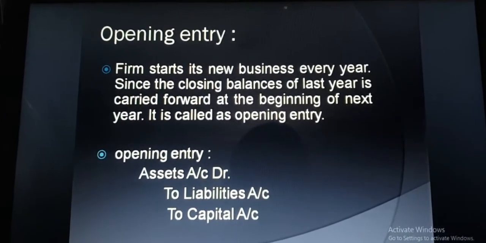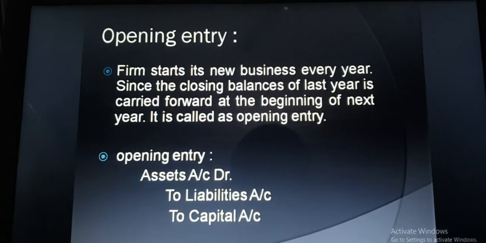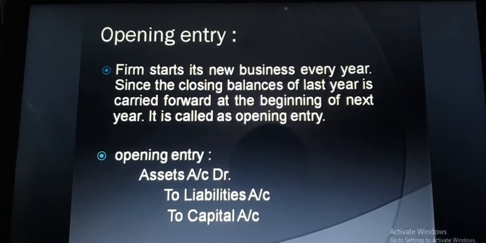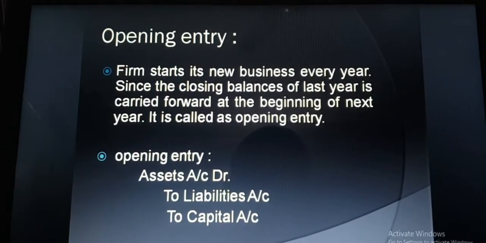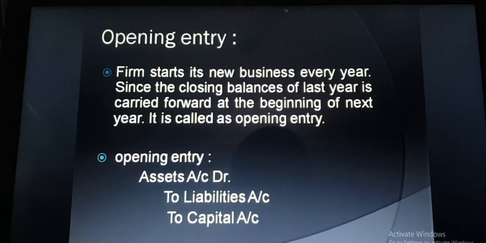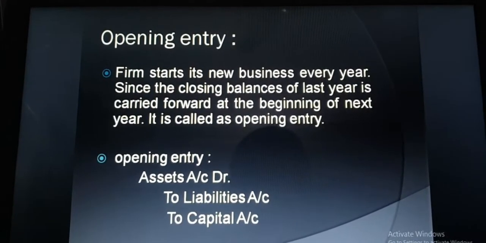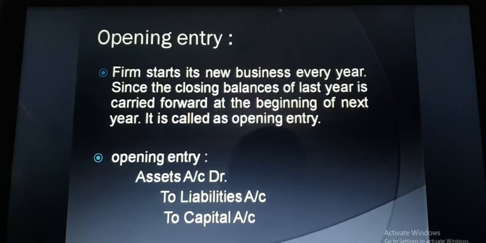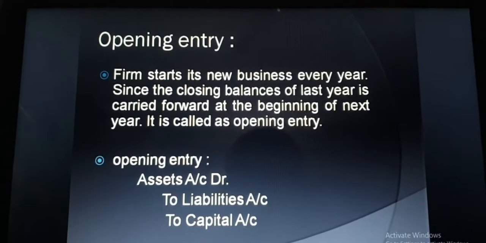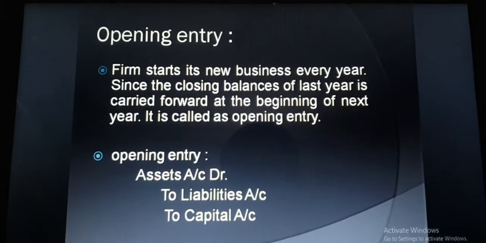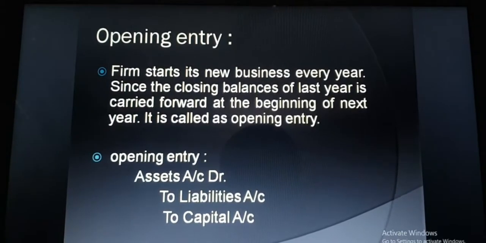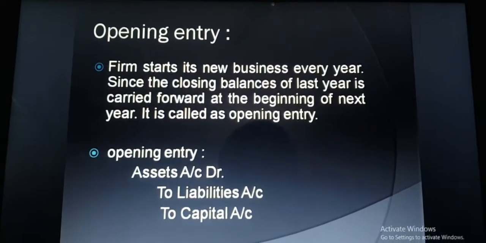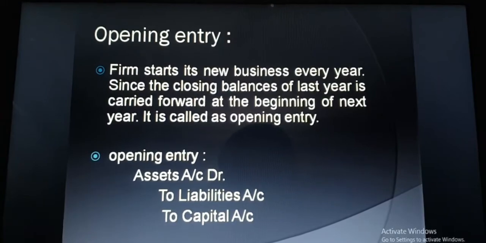Whatever assets are given in the question, all the assets must be debited and all the liabilities are to be credited. And other than liability, capital is also a liability, that is an internal liability, so it will also be credited. So the entry will be asset account debit to liability account and to capital account. Now somewhere the capital is not given in the question.